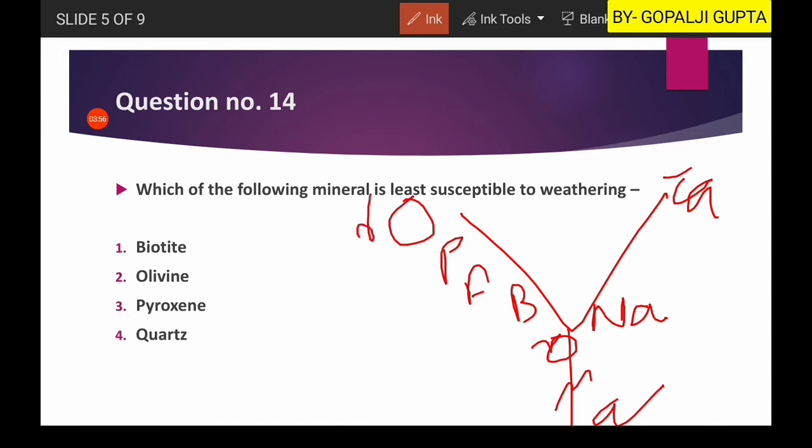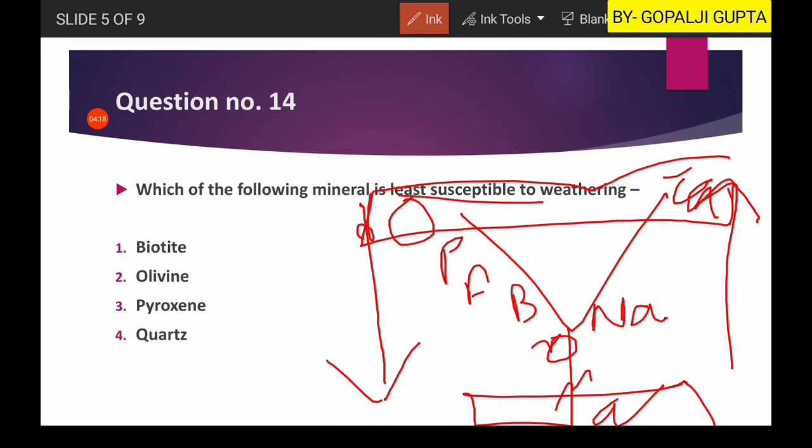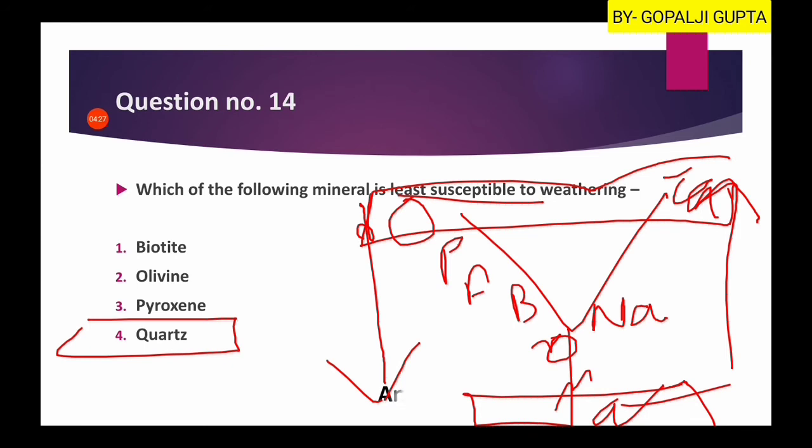So this is the first mineral which crystallizes and also the first mineral to undergo weathering. So this is increasing crystallization, and this is the weathering. Here the topmost mineral will weather easily, and finally the lowermost mineral will be very hard, very resistant to weathering. So here you know that the last one is quartz, so hence the fourth option will be your right answer.